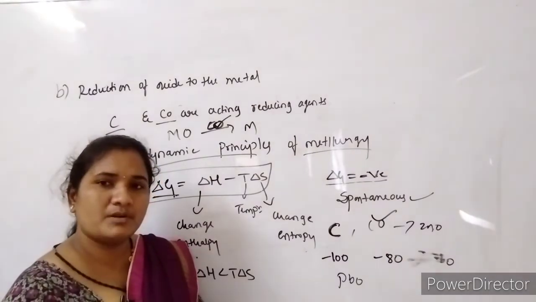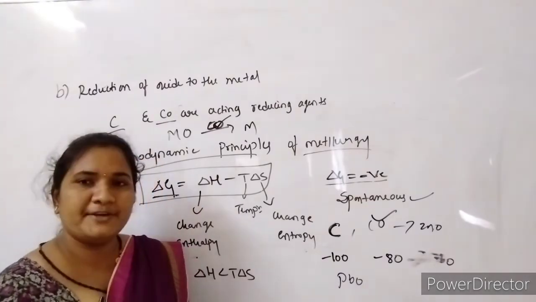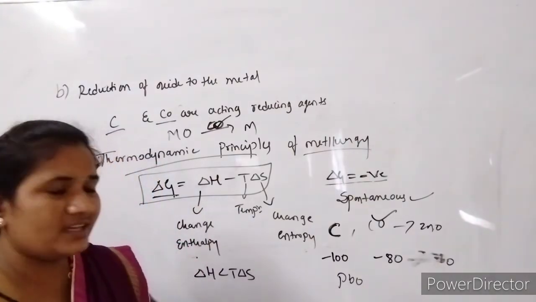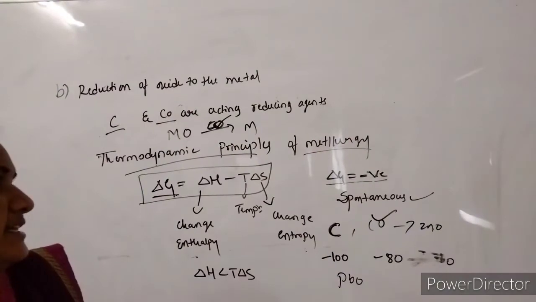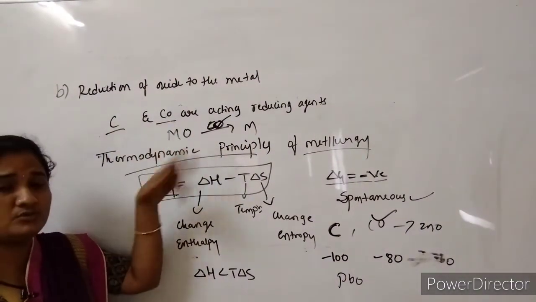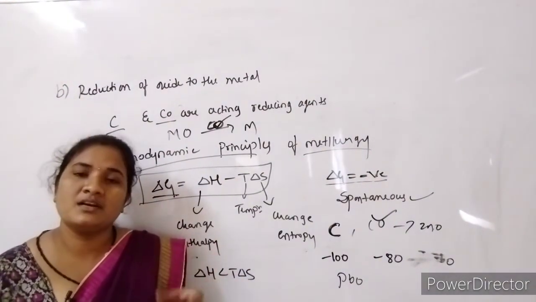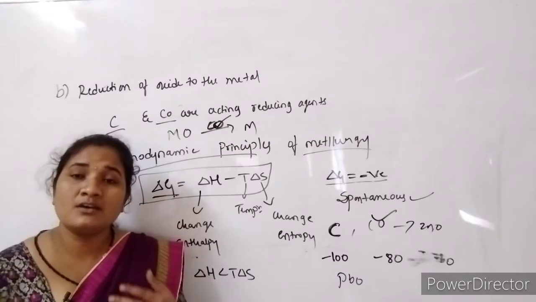We are choosing carbon because it has the minus 60 value, which is more negative compared to minus 180. So by considering the Gibbs free energy negative value, we choose the corresponding C and CO.